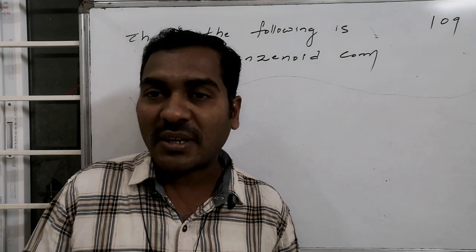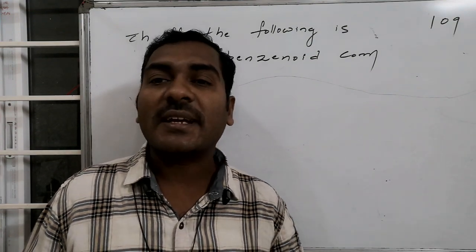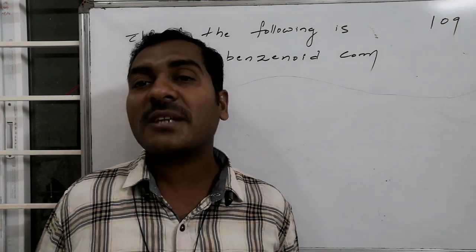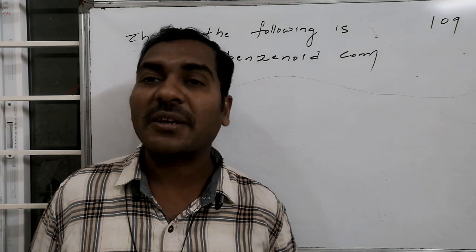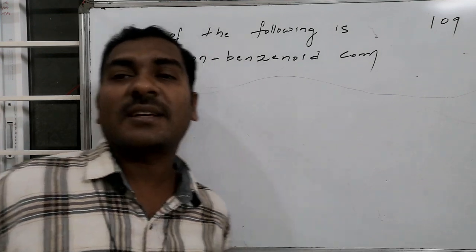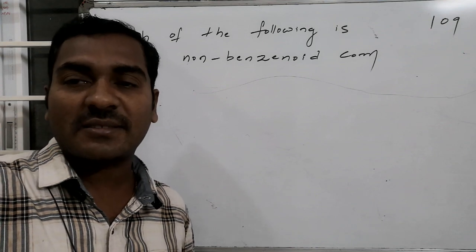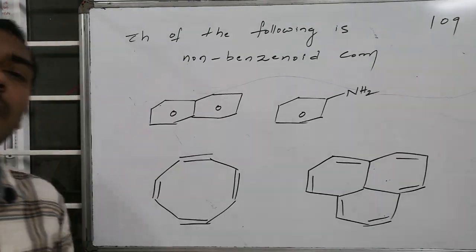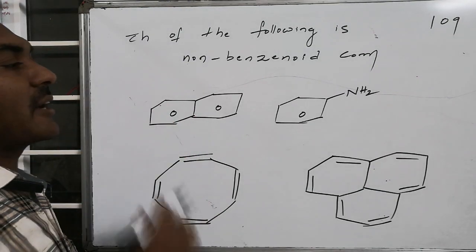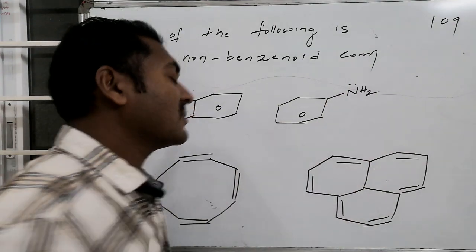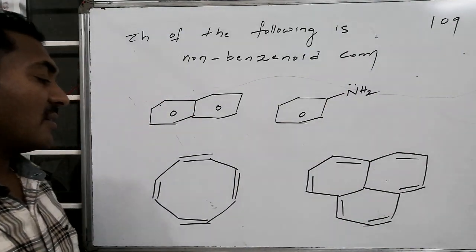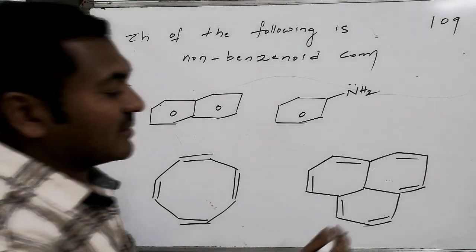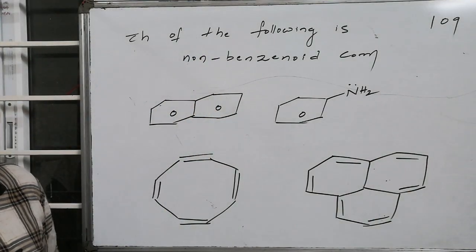Aromatic compounds that do not consist of benzene-like structures are said to be non-benzenoid structures, whereas benzenoid as well as non-benzenoid are both aromatic in nature. The options provided for discussion are naphthalene, followed by aniline, then this one, tetracyanooctane, followed by another one, a combination of 3 benzene rings.